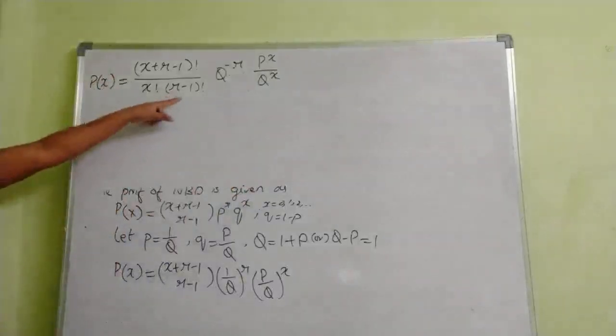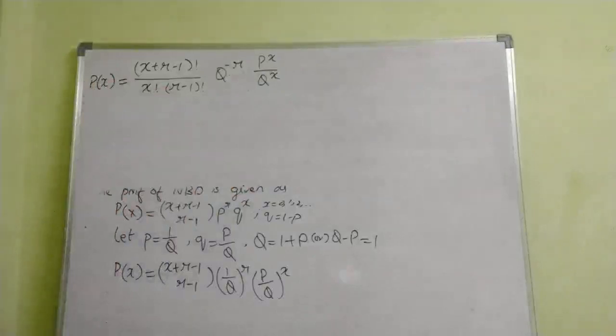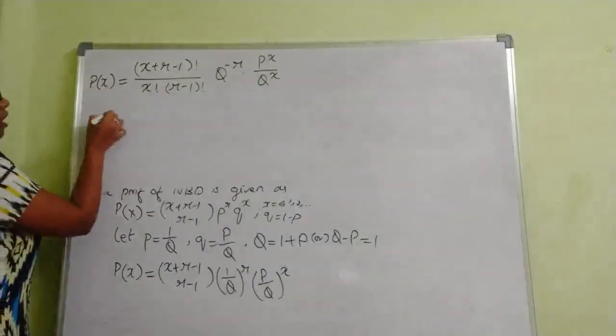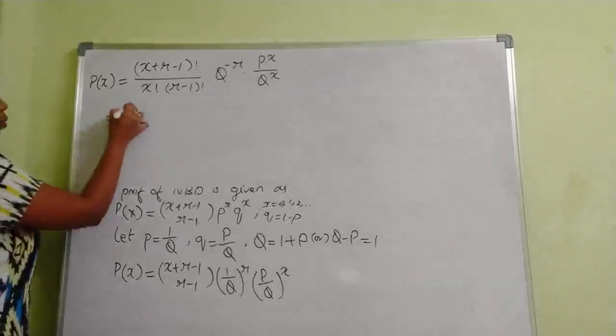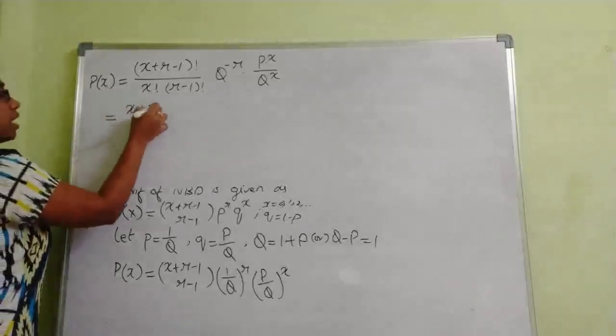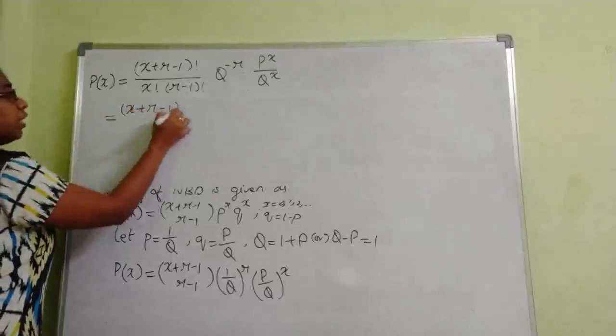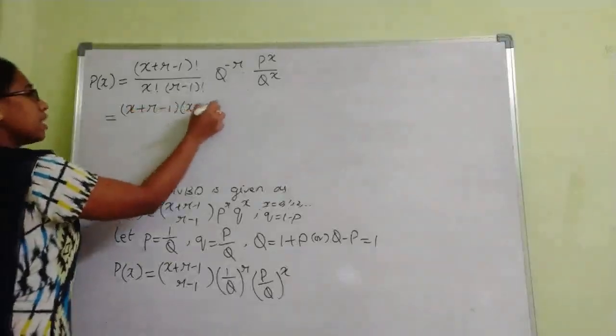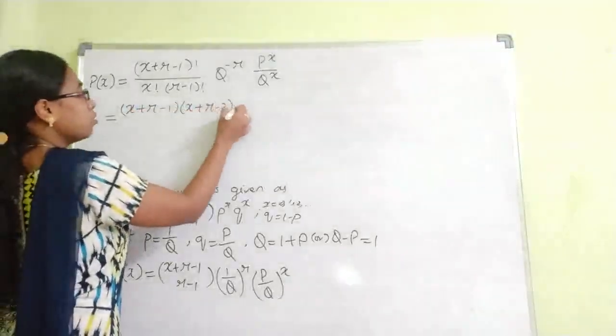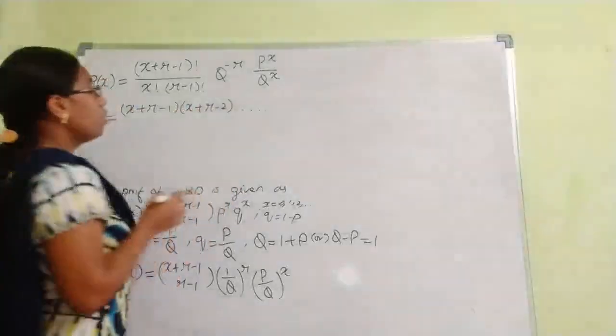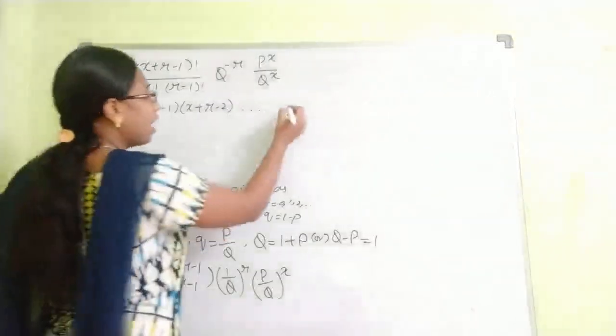I have to cancel up to R minus 1 factorial. So in the same way as we did in the previous limiting case, expand that one. X plus R minus 1 into X plus R minus 2 into so on, up to R minus 1 factorial, I have to expand.